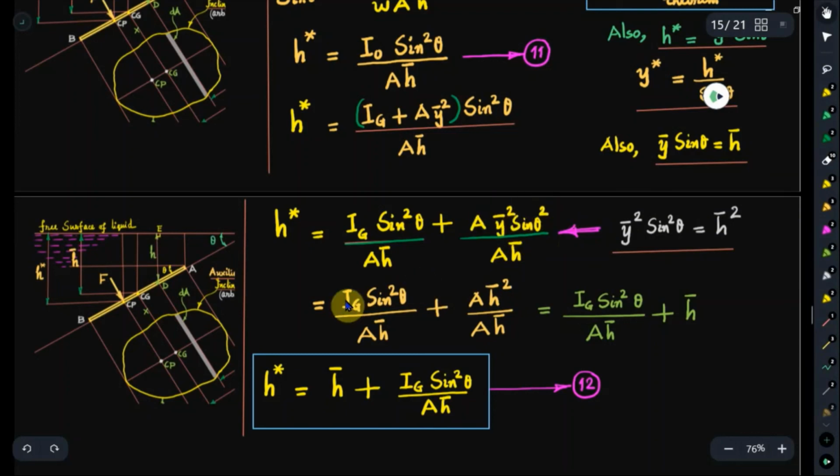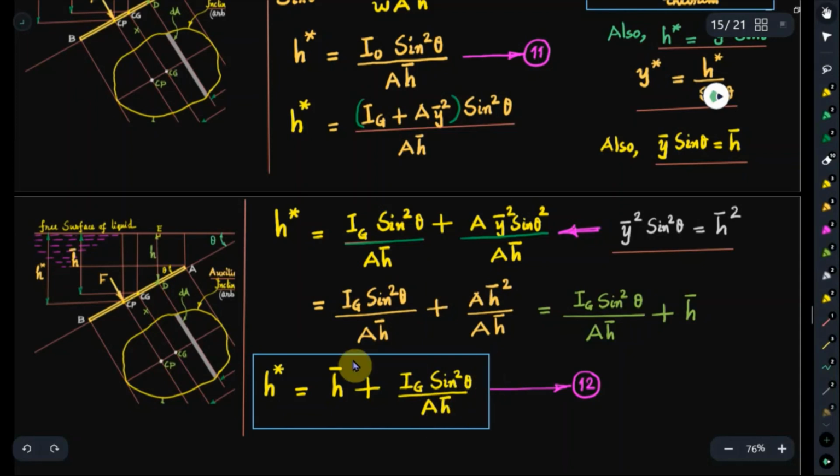So what do you get? Ig sine square theta divided by h bar plus, here replace this y bar sine theta by h bar. So what you get is a into h bar square divided by h bar. So h bar from both numerator and denominator will be cancelled, and what remains in the second term is only h bar. So what do you get? Ig sine square theta by h bar plus the second term reduced to h bar only. So what does it mean? H star is equal to h bar plus Ig sine square theta by h bar.